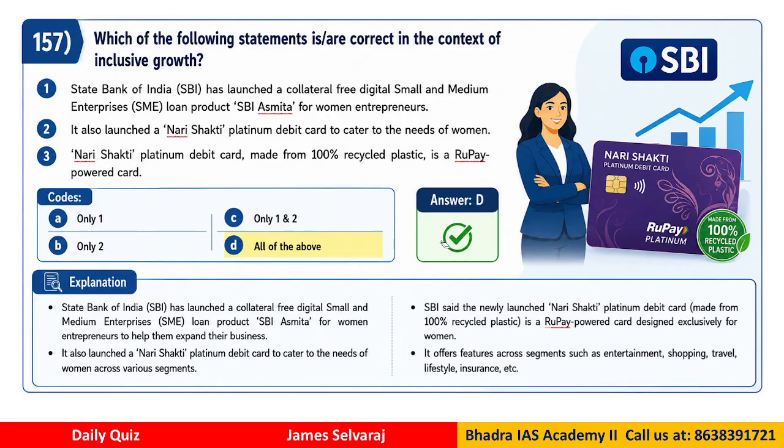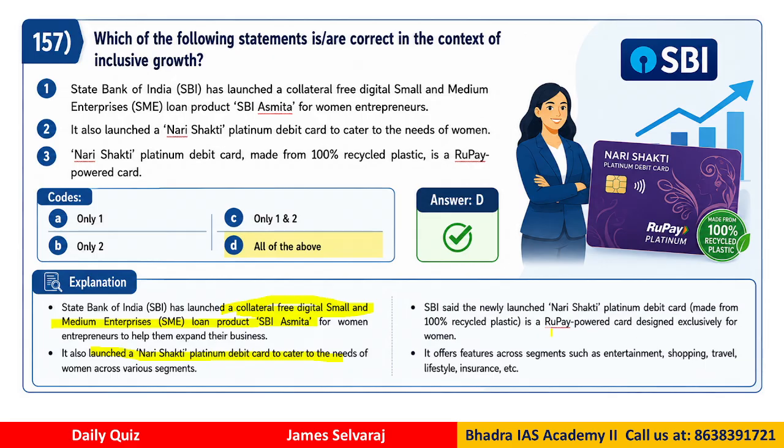So if you look at it, the answer is D. That means what? All the statements are correct. So the explanation also we have given here below. If you see the explanation, State Bank launched this collateral free, that means they don't have to pay any mortgage, small and medium enterprises loan product called SBI Asmita. Clear? It also launched Nari Shakti Platinum debit card to cater to the needs of women.